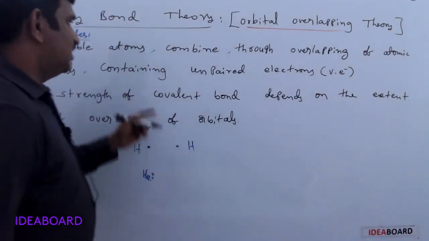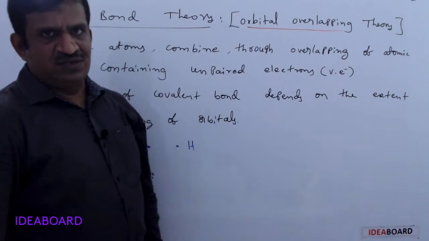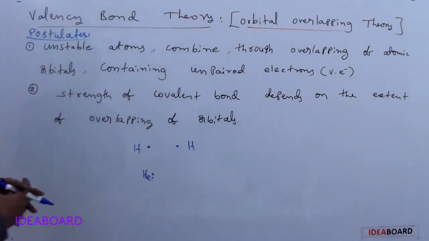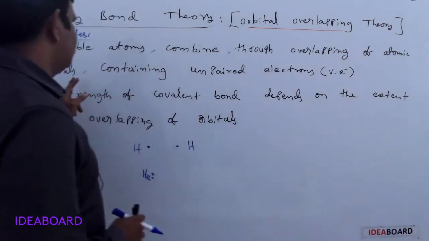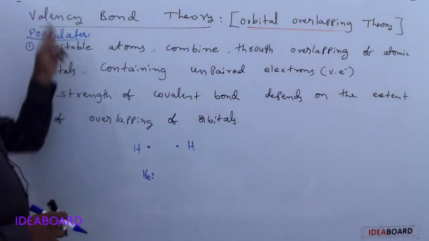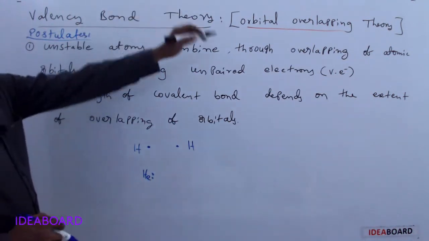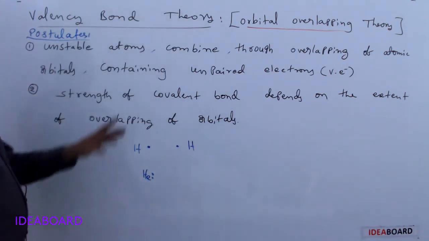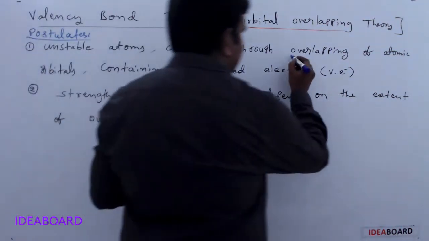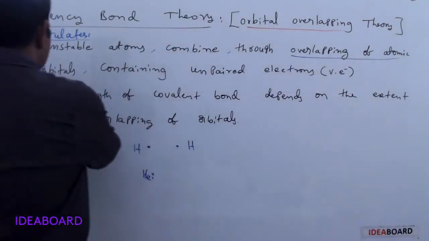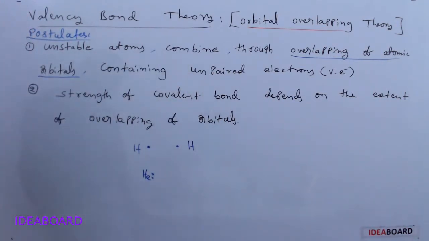Atomic orbitals containing unpaired electrons in their valence shells will combine through overlapping and form a covalent bond, or normal covalent bond.